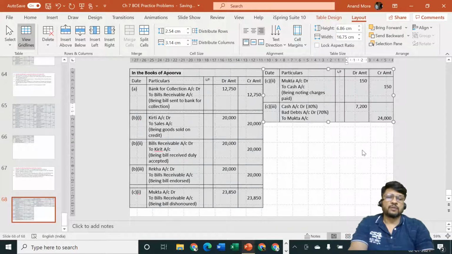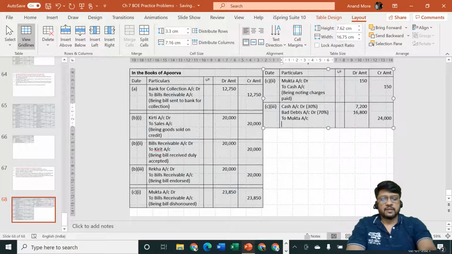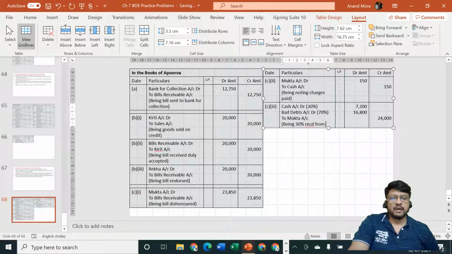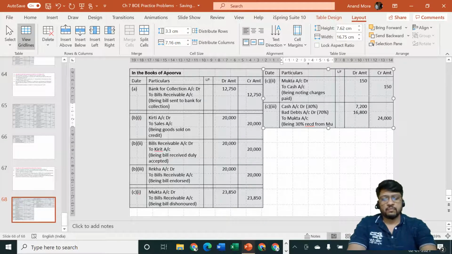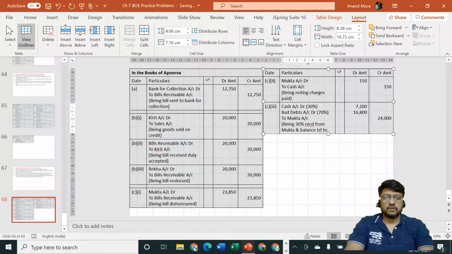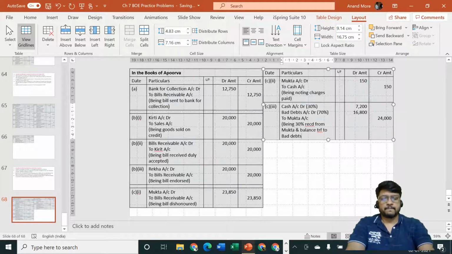Calculate the amount. 24,000 minus 4,000 is equal to 20,000, minus 3,000 is equal to 17,000, minus 200 is equal to 16,800. So 16,800 is the amount, being 30% received from Mukta and balance transferred to bad debts. Okay, so that is done.